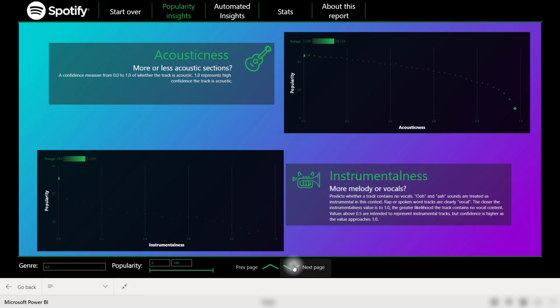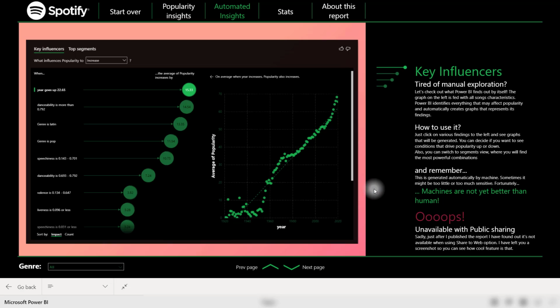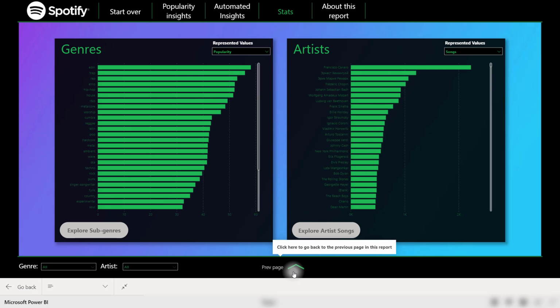Next page we have this key influencers page, and this is a screenshot because key influencers will not work in a publicly hosted Power BI report, but I do like the addition here in order to get to some next level information using that built-in AI within Power BI. But I want to get to another section here that really caught my eye.